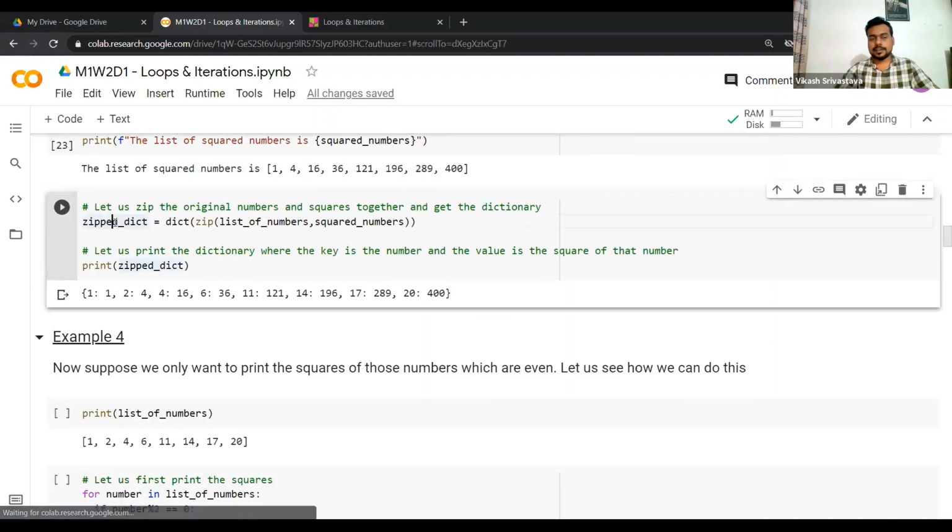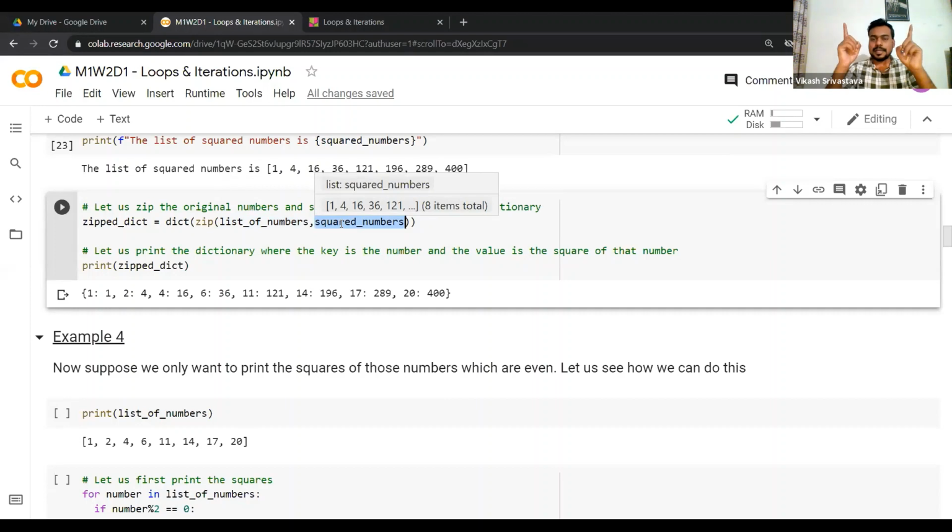I'll create a variable which I'm calling zip dict, or I can simply say dict, whatever you want. Firstly, we'll call the zip function, and in the arguments we'll have the two lists which we want to zip. The first is, of course, your original list of numbers, and the second argument is the new list which we have come up with, which we are calling squared numbers.